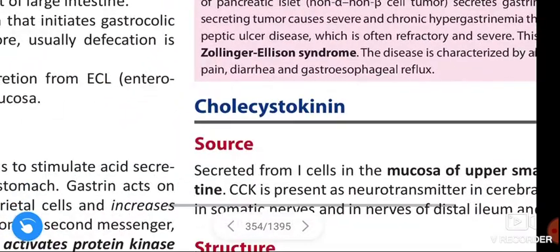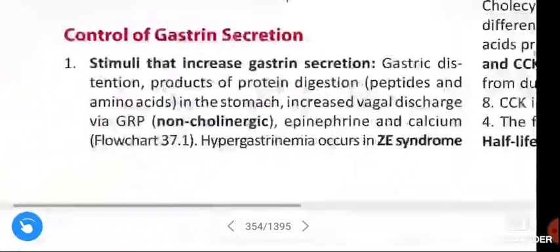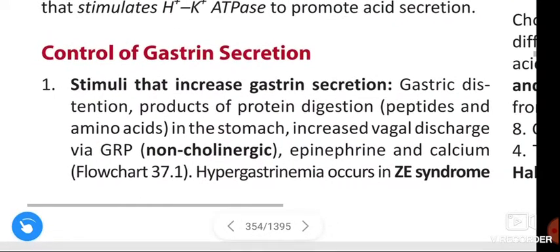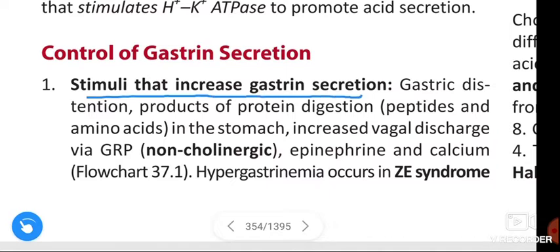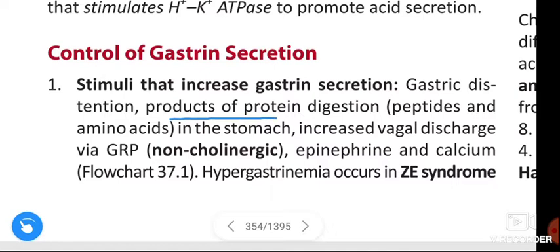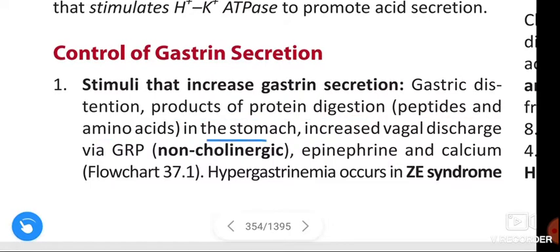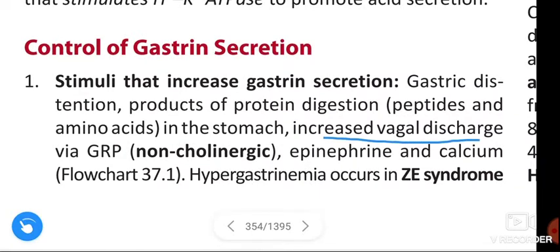See once again the mechanism. Control of gastrin secretion. Stimuli that increase the gastrin secretion: gastric distension, products of protein digestion like peptides and amino acids in the stomach, and increased vagal discharge via GRP, non-cholinergic, epinephrine and calcium.